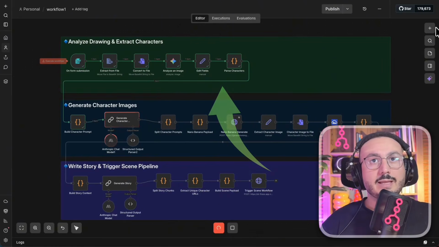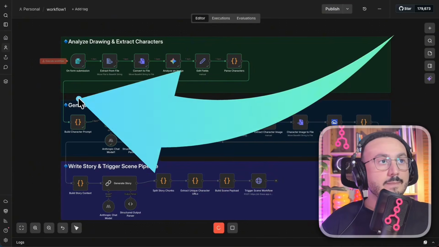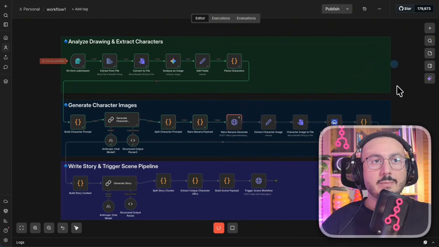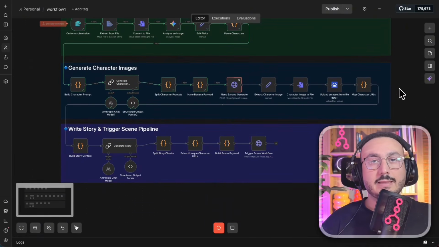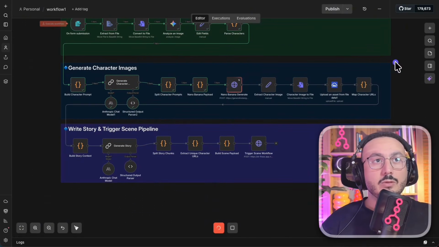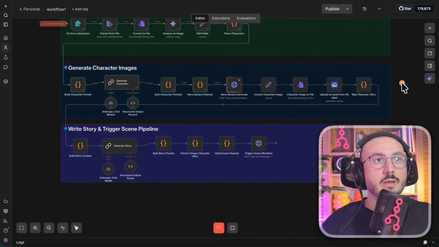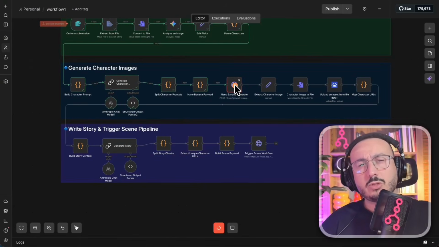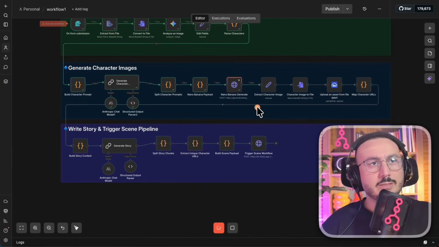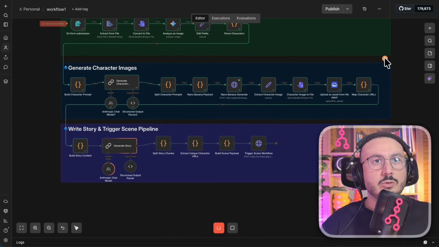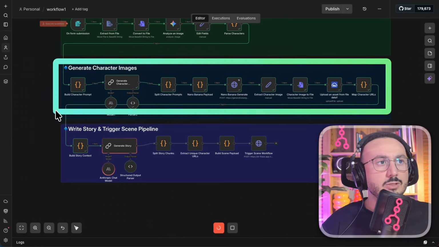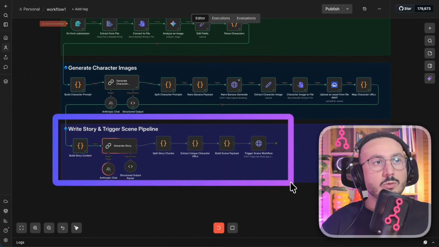So it has just finished the first step, which is the character analysis step. And now it can move on to the second image, where it will generate it entirely with NaNoBanana. So the new image of this character in a more artistic way, thanks to NaNoBanana. Of course, it takes a bit more time to generate the image, usually between 30 and 45 seconds. As soon as it's done, as you can see, it saves this image and then it moves on to actually